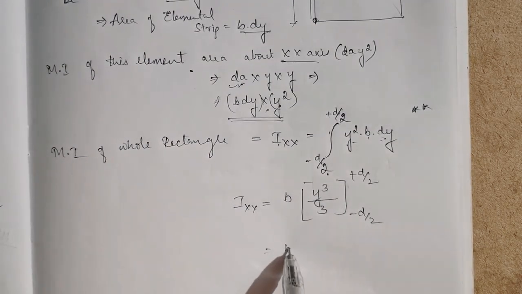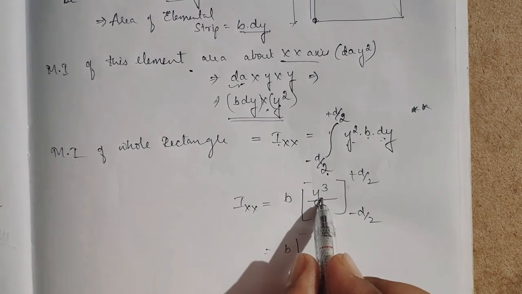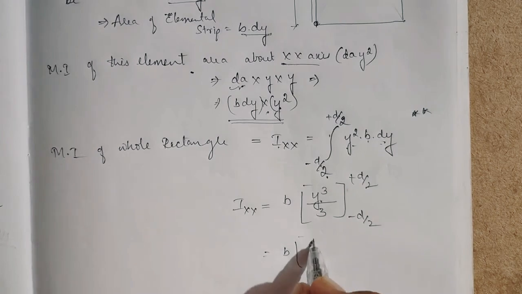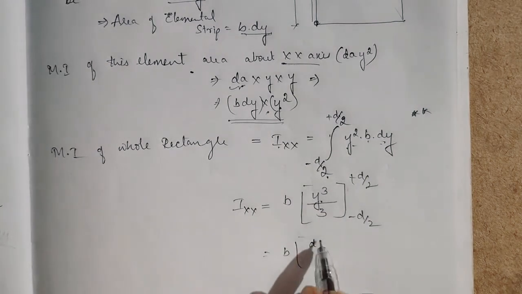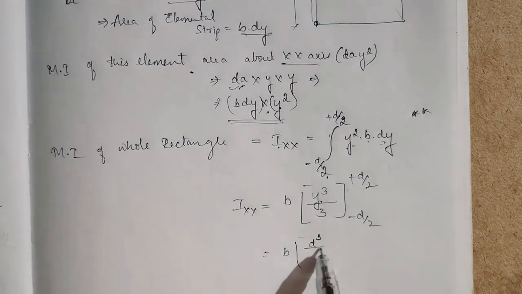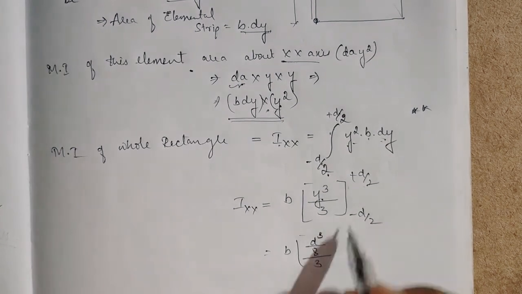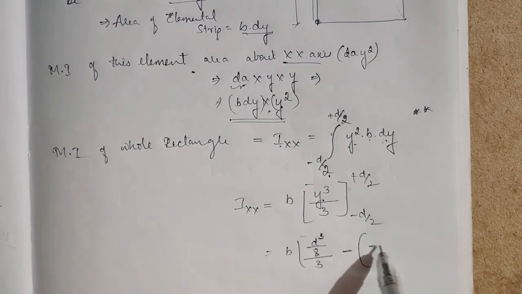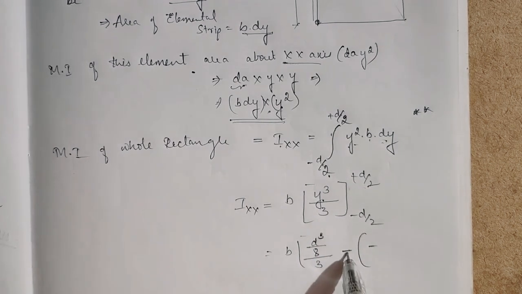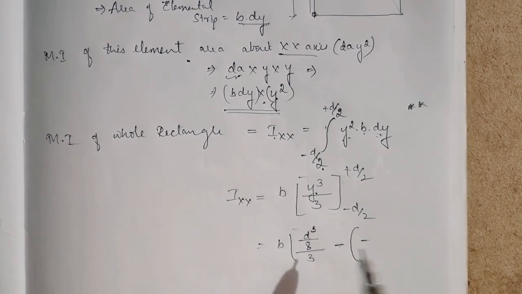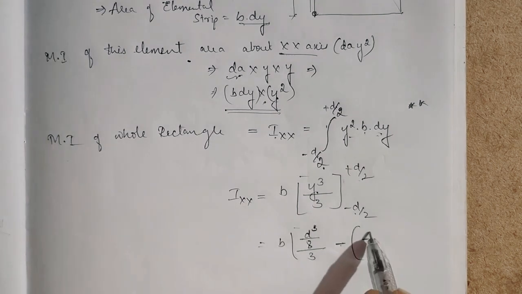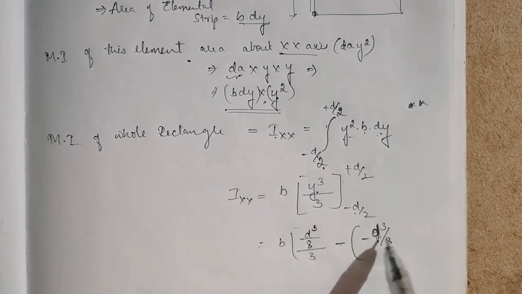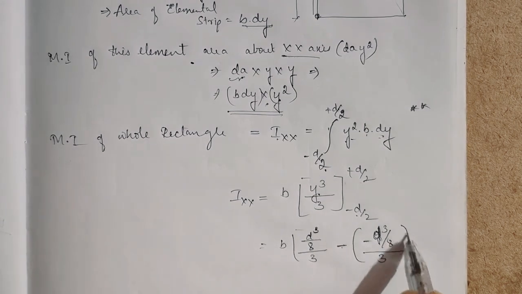Next, what happens? So b into y cube; in the place of y, you have to put d by 2. So it is d cube, 2 cube is 8, divided by 3. Minus into minus gives plus, so d cube by 8 divided by 3.